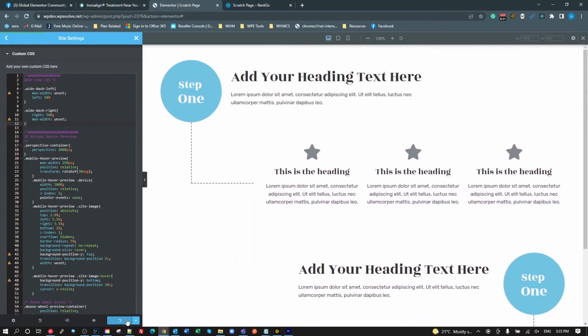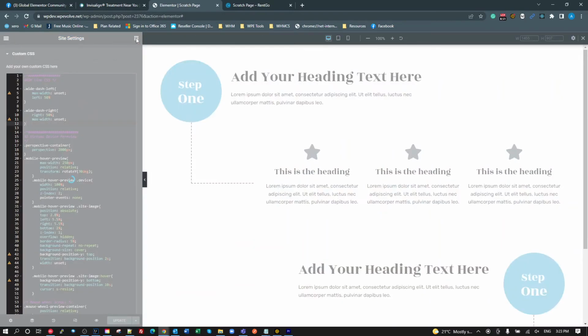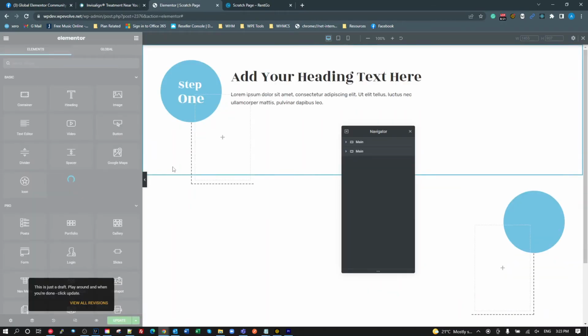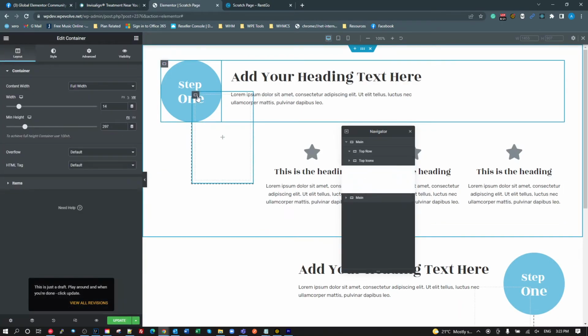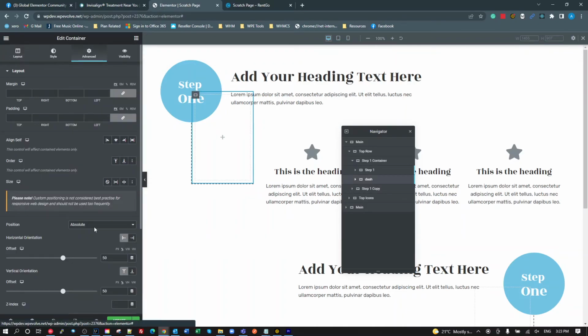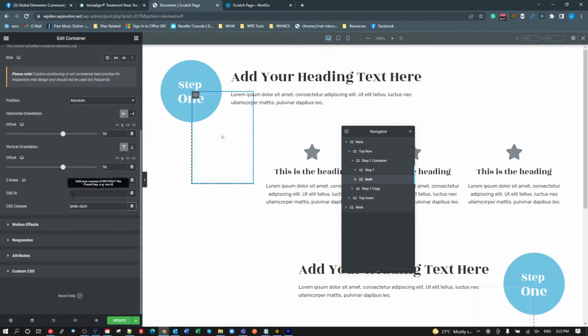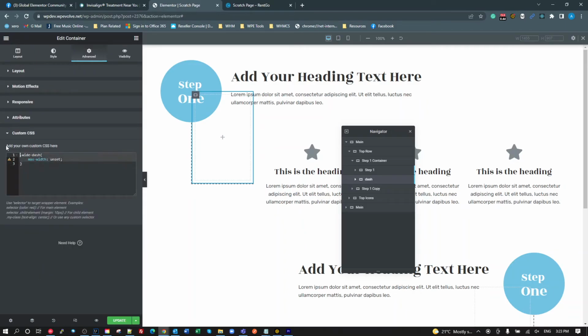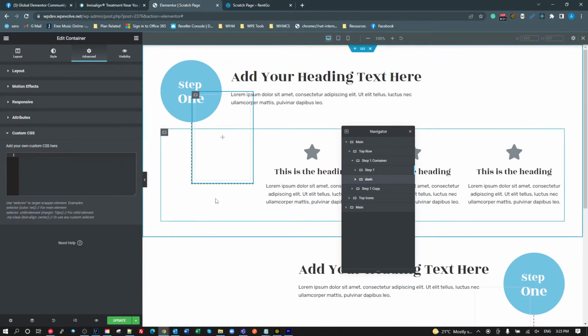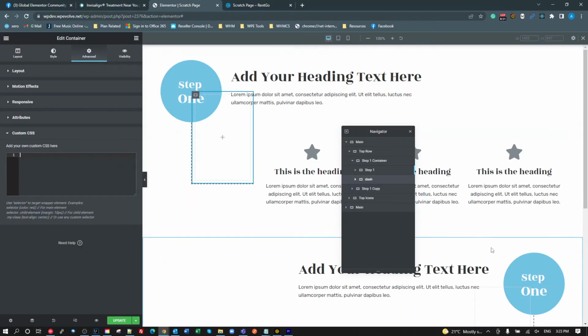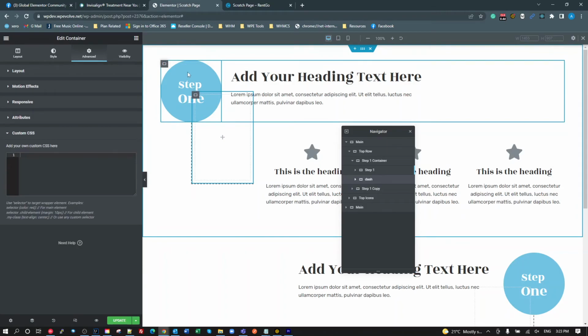Now I would then go back to my top dash here, and I would change that to left. Whoops, wide dash left. Okay, and then get rid of the custom CSS there. So now it's just any of these you want, you just chuck them on there and then add that class to it. Now the step settings will do the same.